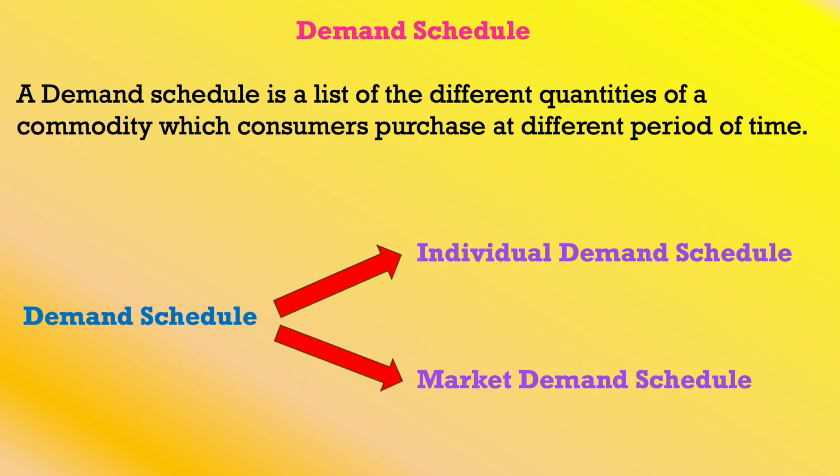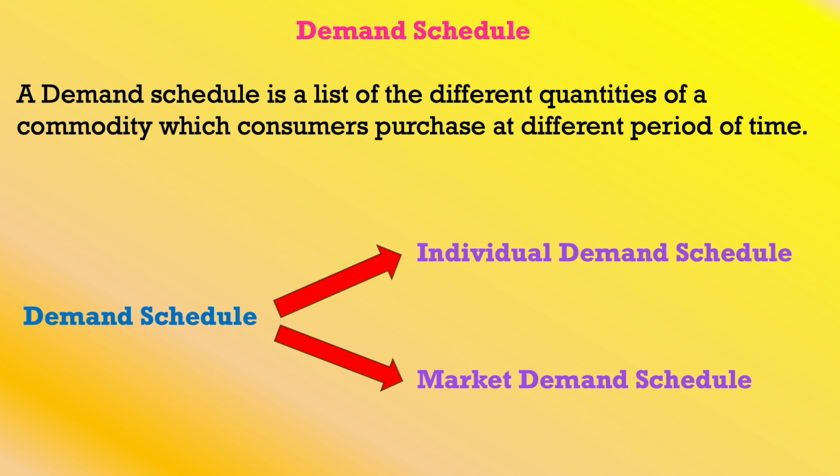Now we'll see what is a demand schedule. That is the concept based on the demand. We should know what is a demand schedule and what is a demand curve. A demand schedule is a list of different quantities of a commodity which consumers purchase at different points of time.